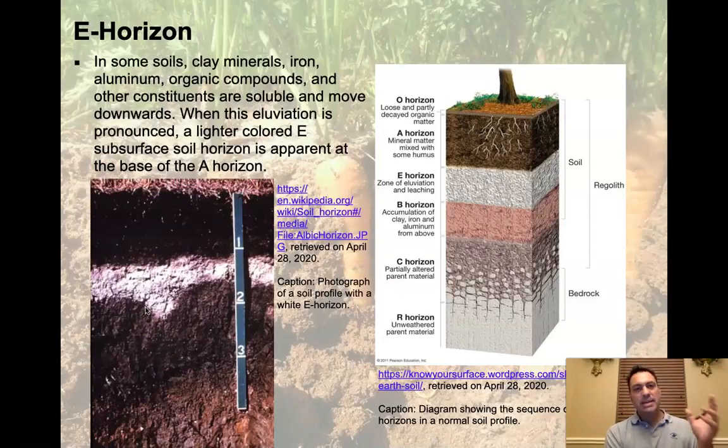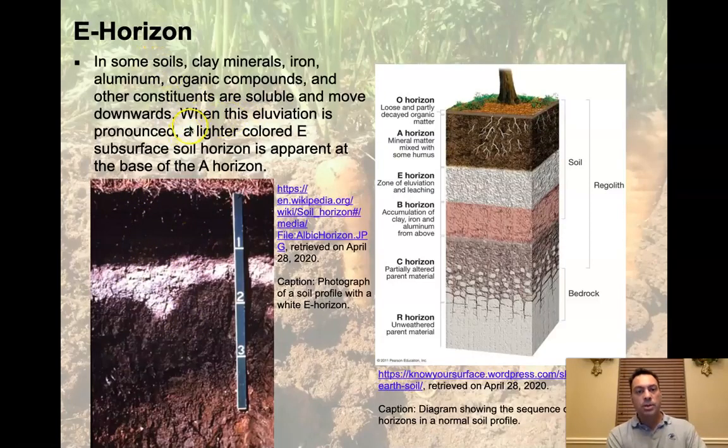Sometimes when we get a tremendous amount of dissolution of certain materials, and clay minerals, you can dissolve them and move them downward. So here we see the surface, here's the old O horizon, this is in a different soil, here's the A, and what happens is you can get intense leaching, right? So let's go ahead and read this. In some soils, clay minerals, iron, aluminum, organic compounds, and other constituents are soluble and move downwards. So water comes in, it's leaching this stuff out, it's moving it downwards.